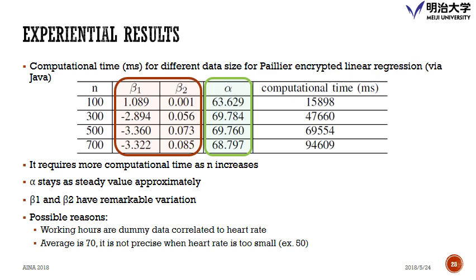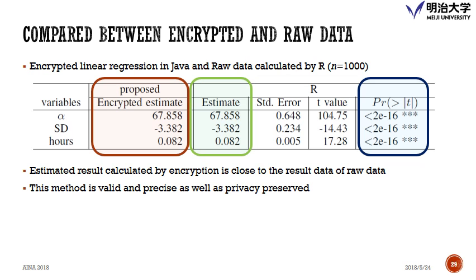So there are two possible reasons here. One is that the working hour is dummy data, because it is not real data for the experiment. The second is that we just used the average heart rate as 17. So when I have a heart rate of 15 or 19, it's unfair to calculate. So maybe the data is not good.